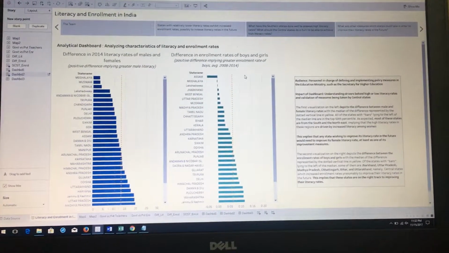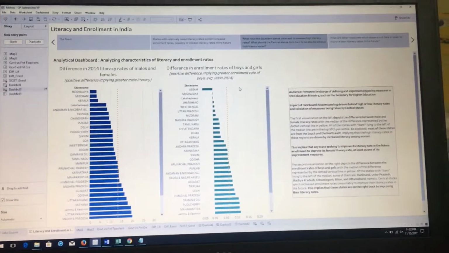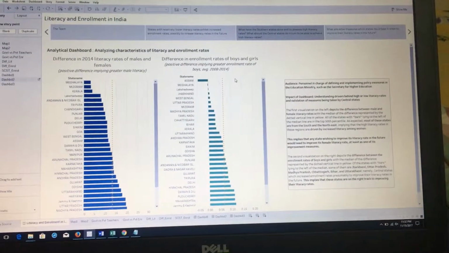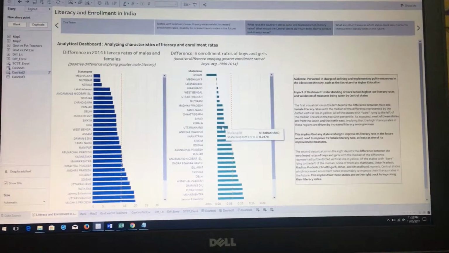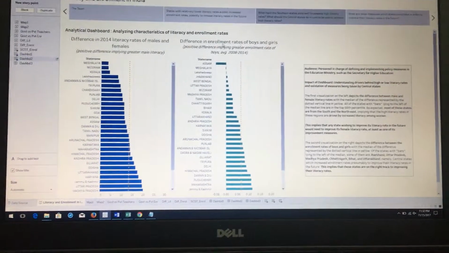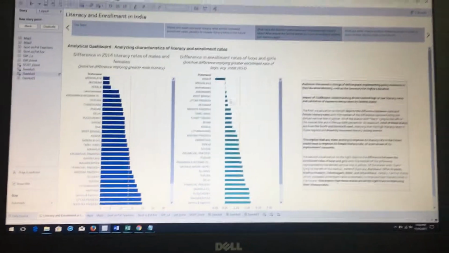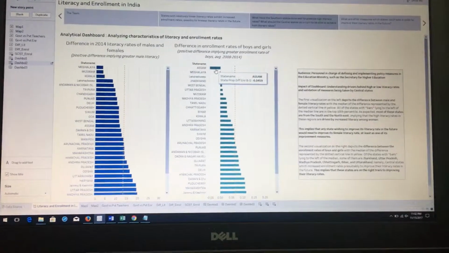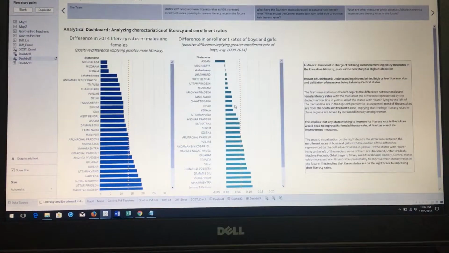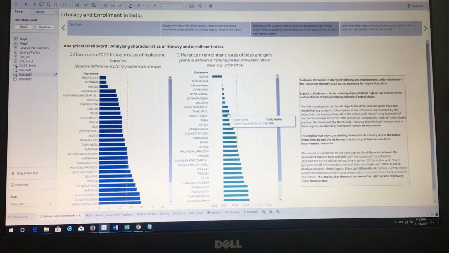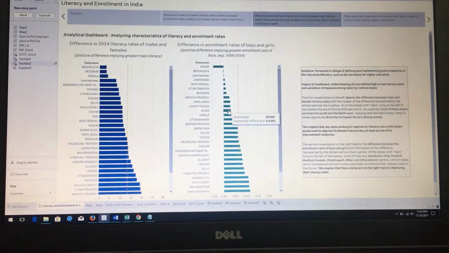So what we also want to do is validate if the increase in enrollment being enacted by the central states is centered around an increase in girl enrollment rates or not. So in this bar chart, we've done the exact same thing, except we've plotted the difference in enrollment rates of boys and girls. Hence, over here, this actually means Assam has a greater enrollment rate for girls, which is awesome. So smaller bars over here mean that enrollment rates for girls are getting closer to that of the boys.